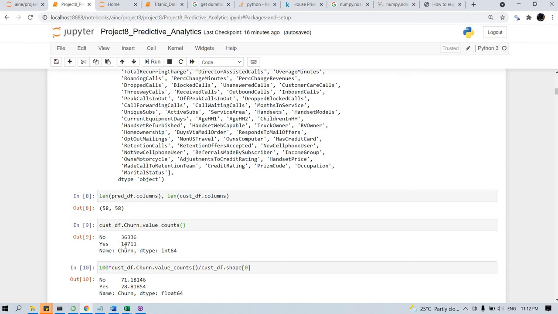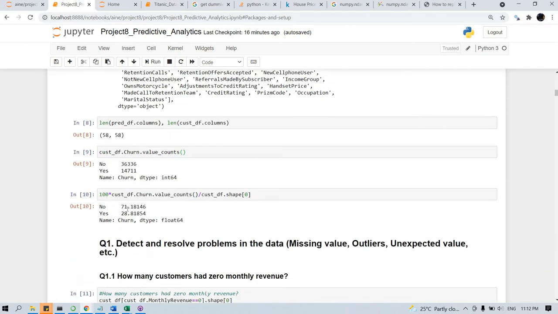Only about a quarter of the customers have left the telecom company, as per the training data set. You can see that 71% are still using the same carrier, and 28% have left.